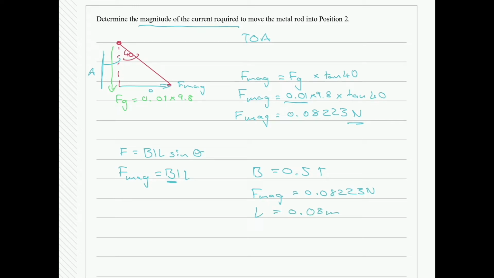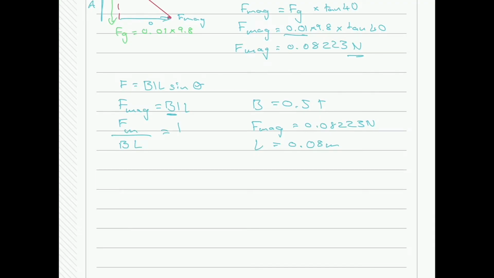Remember, I always like to rearrange my equation first before I substitute any of my variables in. So Fmag, I'm going to just drop it down to Fm, divided by BL is equal to I. And then we can substitute our values in. So we have I is equal to 0.08223 divided by 0.5 multiplied by 0.08. We get our current equal to 2.055794 continuing amps.